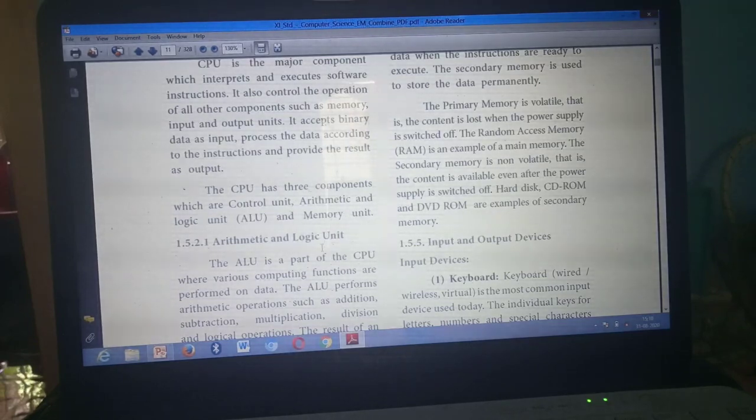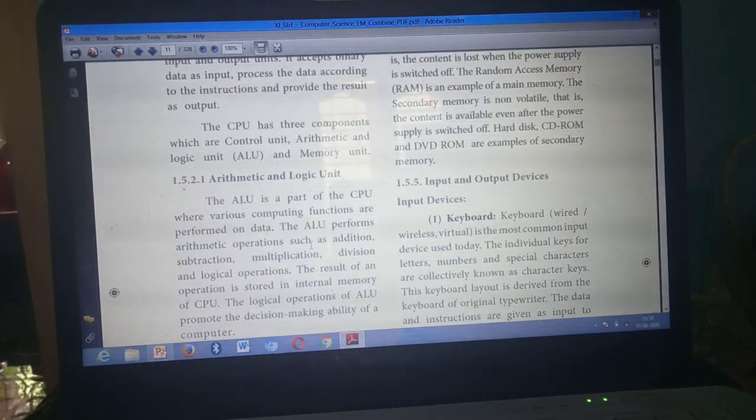Next one is function of ALU. Same page, page number 5, under the heading ALU. From here you mark. The ALU is a part of a CPU, from here to this one, up to logical operations. Understand? Starting from here, the ALU is a part of CPU, from here till this line, logical operations.